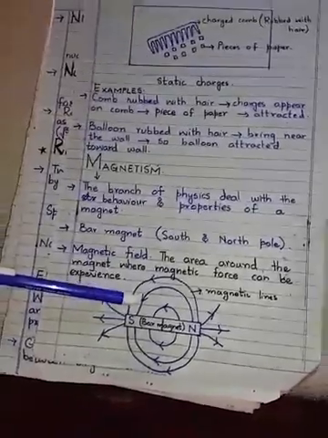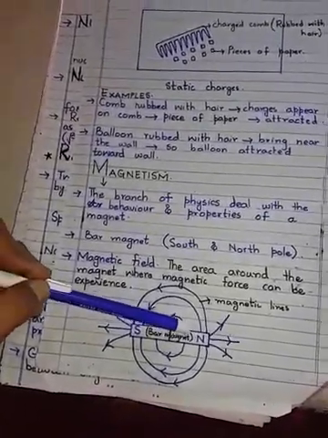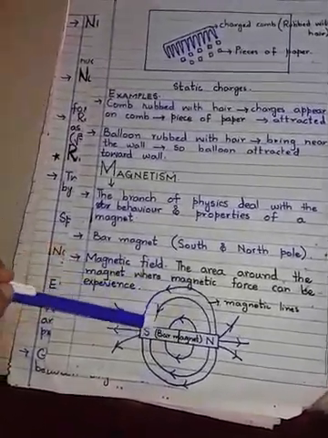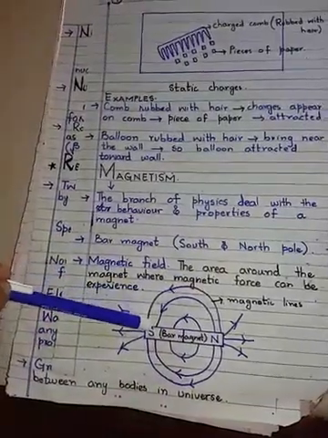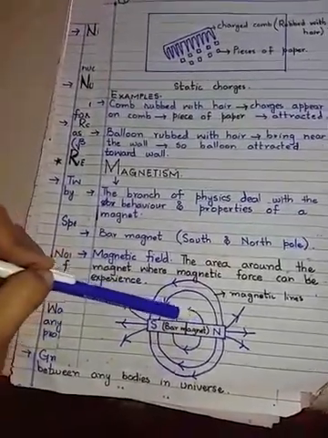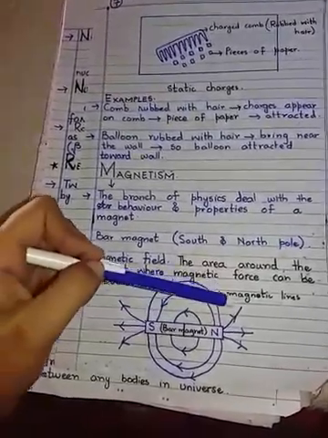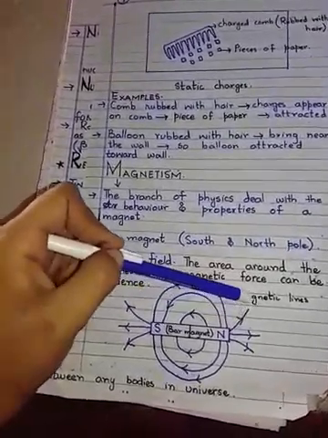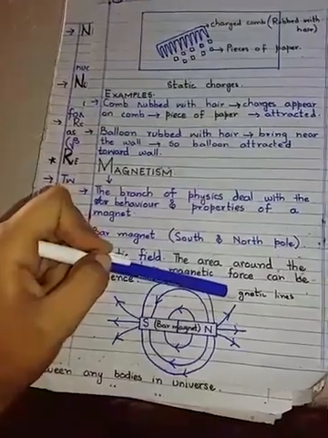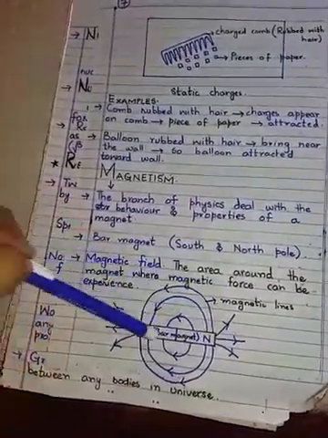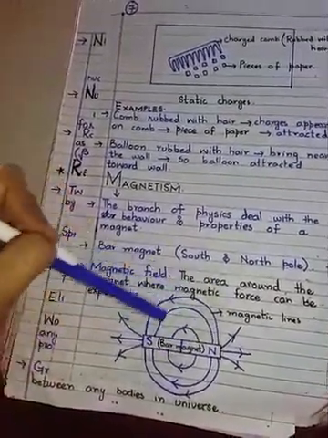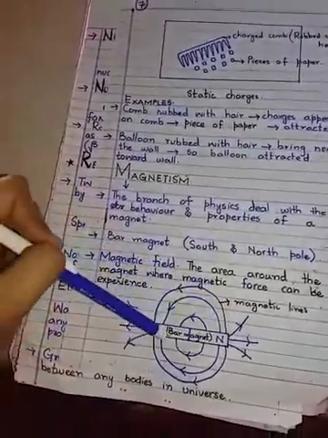As you can see, girls, the magnetic lines are given in a U shape. These lines show the magnetic lines, through which the magnetic force can be traced out.